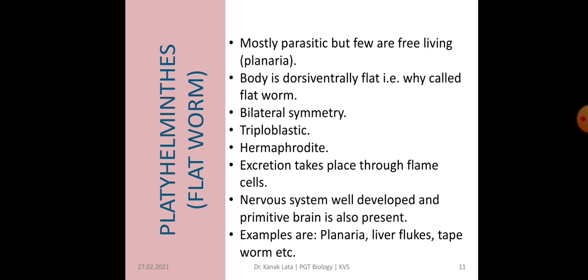That is why it is called flatworm. They have bilateral symmetry. Bilateral symmetry means the body can be divided into identical left and right halves in one plane only.